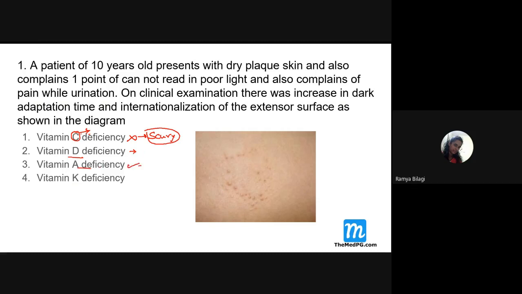Vitamin A, yes, we can think of this. Vitamin K, no, because the vision problem is not linked with vitamin K. So the option we can choose is vitamin A deficiency. Read the case presentation, then correlate your knowledge with the given options.